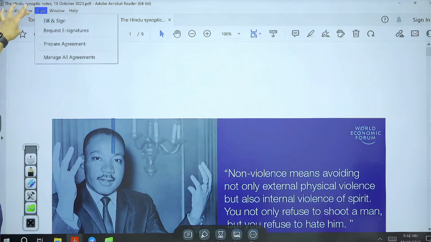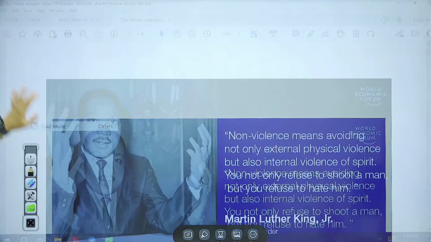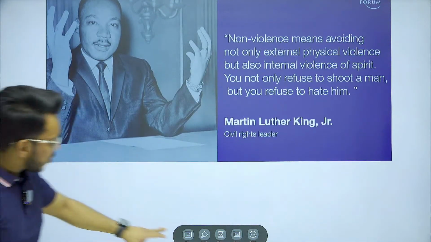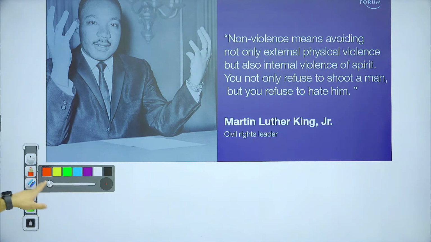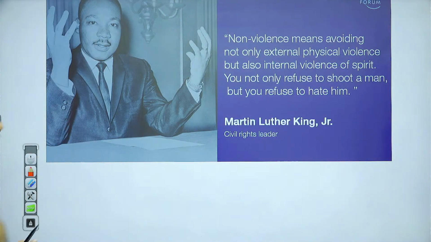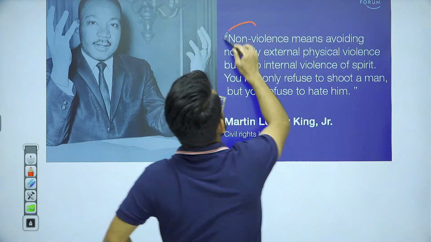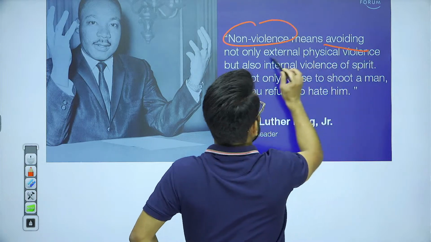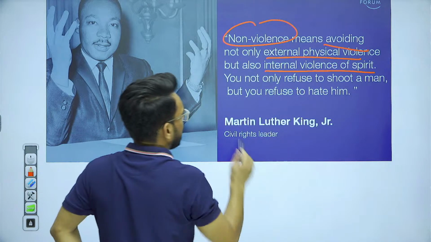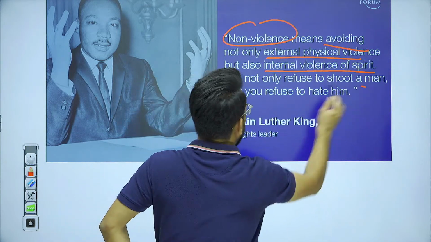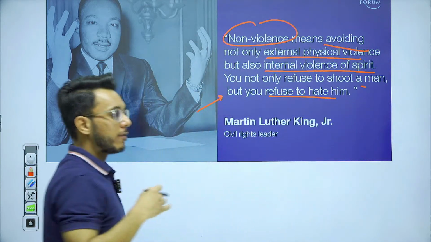Now, in today's session we are going to take the quotation from Martin Luther King Jr., civil rights activist from the US. Martin Luther King Jr. says, non-violence means avoiding not only external physical violence, but also internal violence of spirit. You not only refuse to shoot a man, but you refuse to hate him.